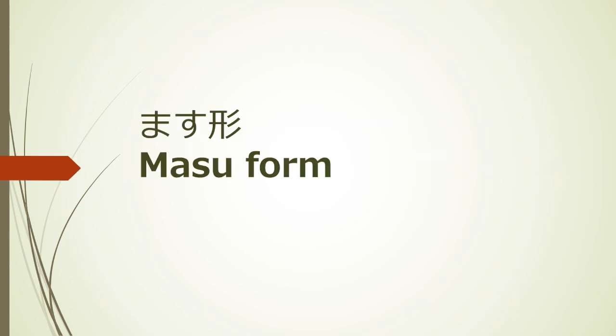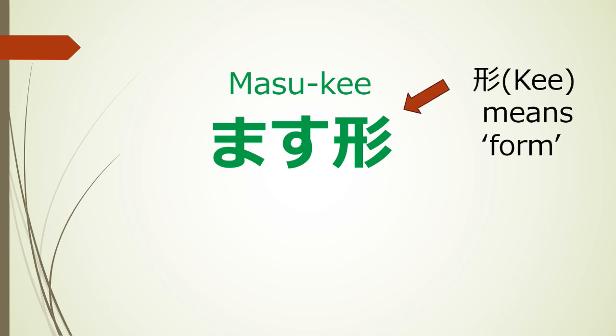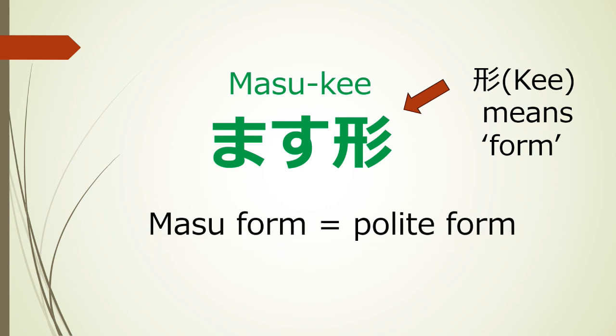Masu form. By using masu, you can speak politely. Kei means form, so masu form is a polite form of verbs.